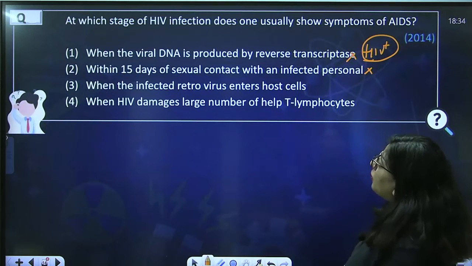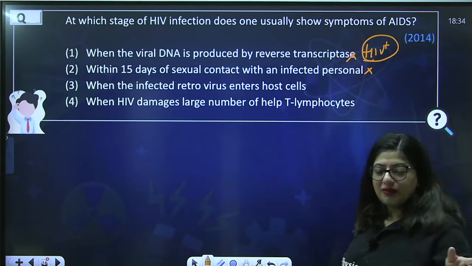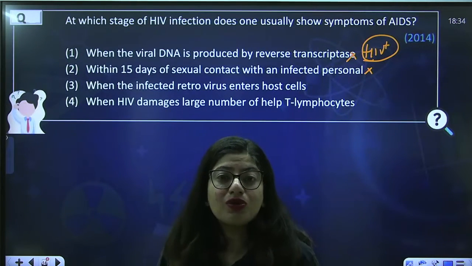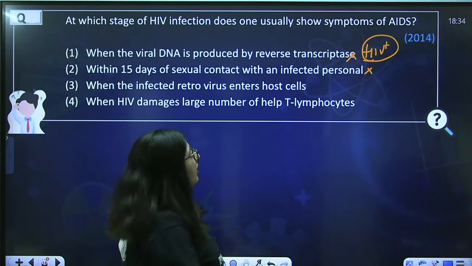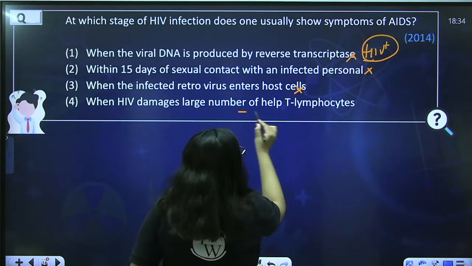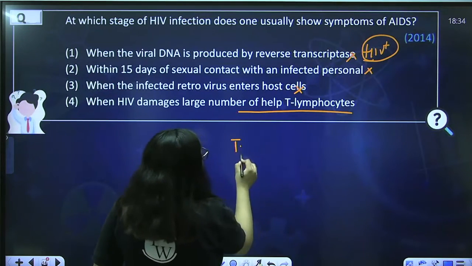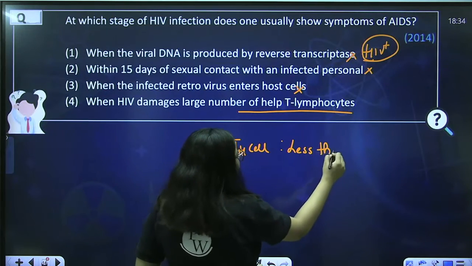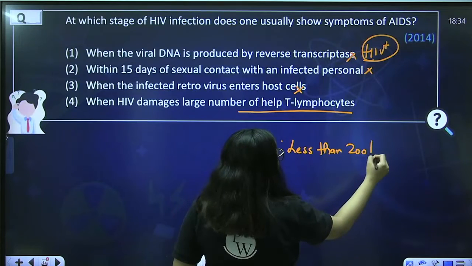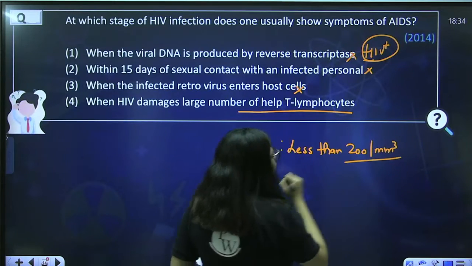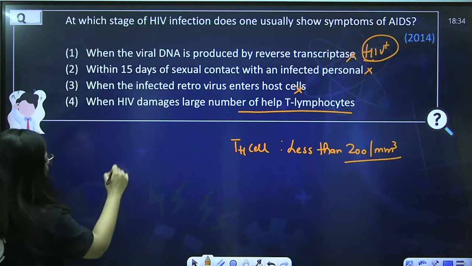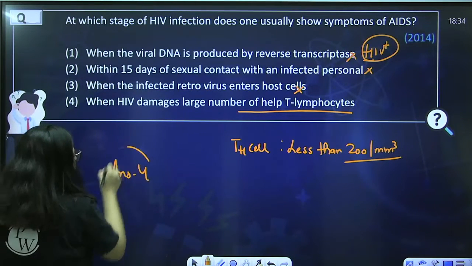When the infected retrovirus enters host cell, imagine you got infection today, maybe today the virus starts getting into the host cell, then you don't have AIDS, but you will start having symptoms when the T helper cell count is less than 200 per mm cube. Usually it is supposed to be 1200, but here it is 200. Okay, so the fourth is the most appropriate answer. Next.